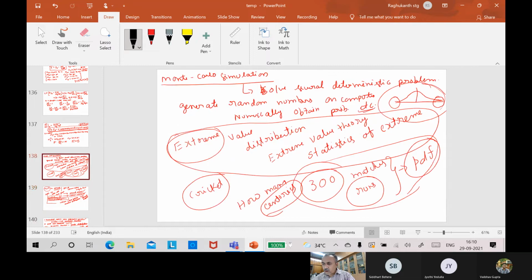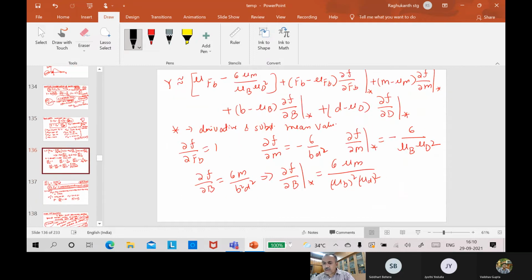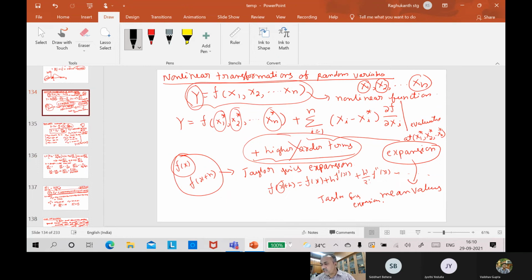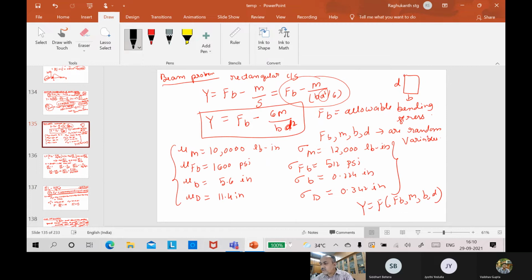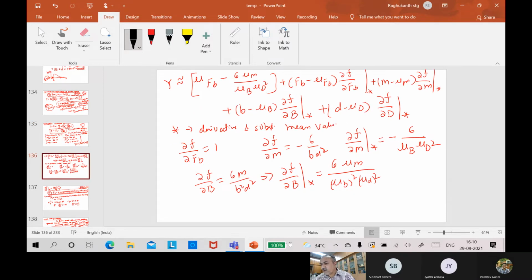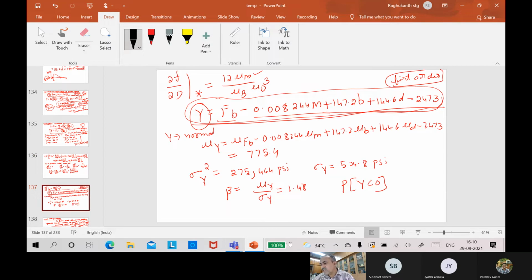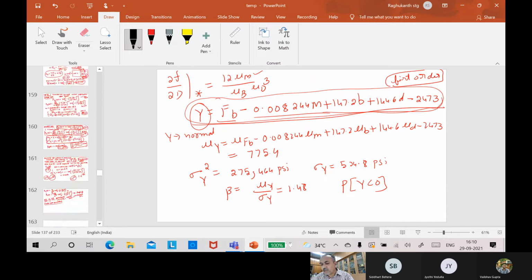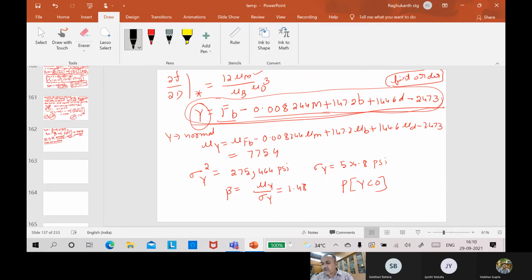You remember, long back, we have seen the transformation of random variables, nonlinear transformation. Essentially it is nothing but the functions of random variable only. Like, we have solved this beam problem. I showed you previously how to calculate the probability of failure, given your performance functions or whatever the nonlinear transformations we have discussed previously. And then, if there is a nonlinear transformation, you expand in terms of Taylor series, and you convert that nonlinear thing into equivalent linear, and then you can solve the problem itself. Now we will see this Monte Carlo simulation, which is more general, and very straightforward.